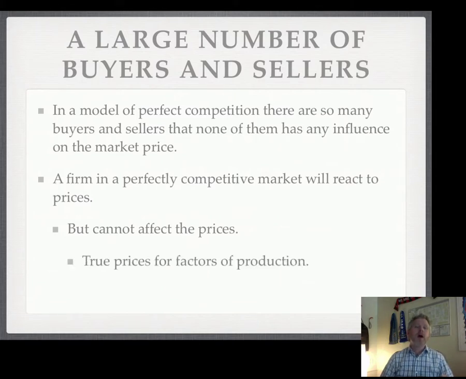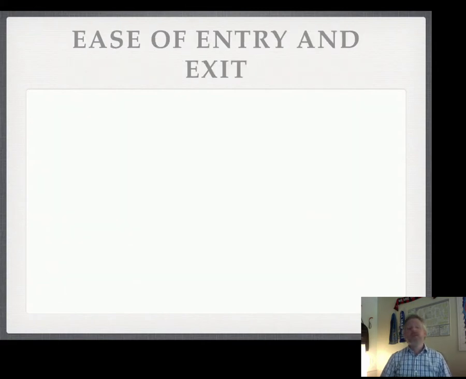All right. This is also true for the factors of production. The firm can't influence the price that they pay for the different factors of production. They can respond to it, but they can't influence it directly. And of course, firms also respond to the prices of its output. Right? Another assumption of the model of perfect competition is the ease of entry and exit.